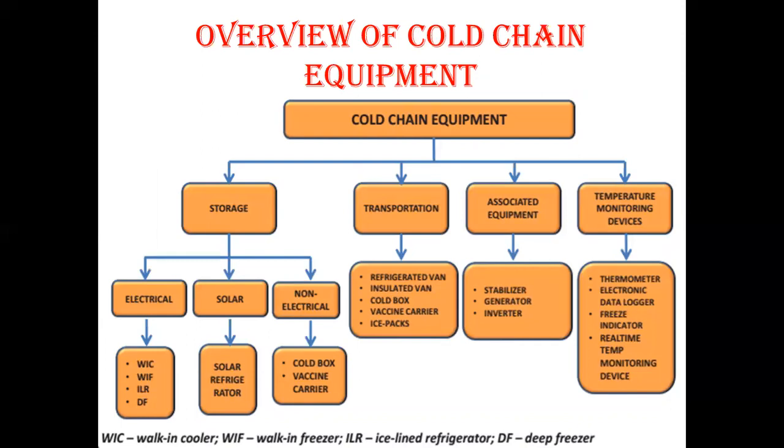So we will have an overview of these cold chain equipments. The cold chain equipments, there are four categories. First, required for the storage, then transportation, then there are associated equipments and temperature monitoring devices. For the storage, electrical, solar, and non-electrical equipments are used. Electrical equipments are walk-in cooler, walk-in freezer, ice line refrigerator, and deep freezer. Then solar refrigerators are used, while the non-electrical storage equipments are cold box and vaccine carrier.